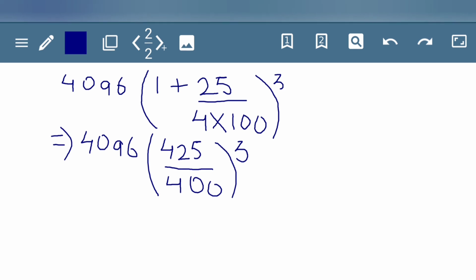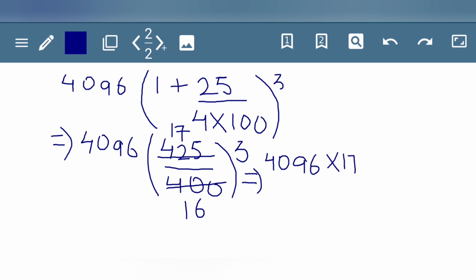So I am cutting the numerator by the denominator. You can also cut it at the end of the solution. After cutting, we get 17 by 16. So 4096 multiply by 17 by 16 multiply by 17 by 16 multiply by 17 by 16. It will be multiplied 3 times because the power is 3.